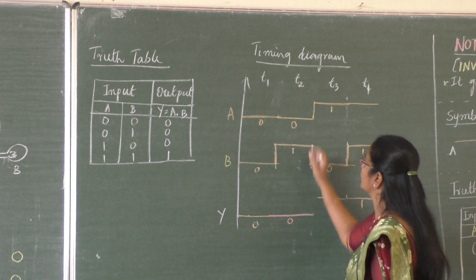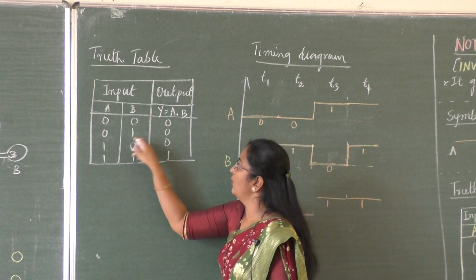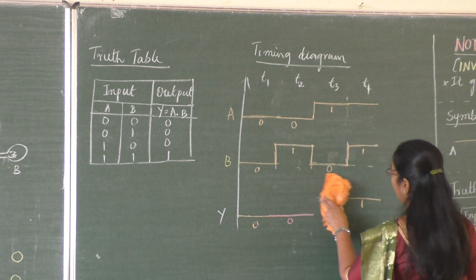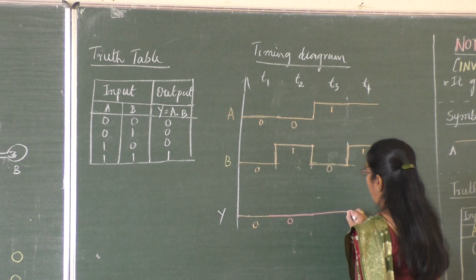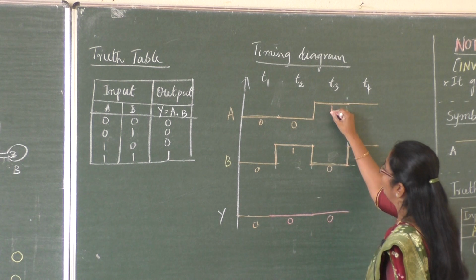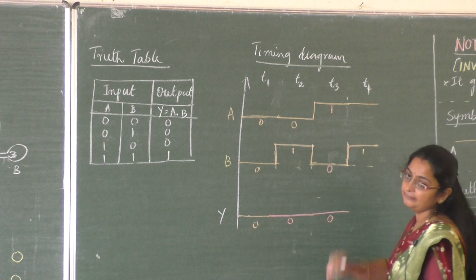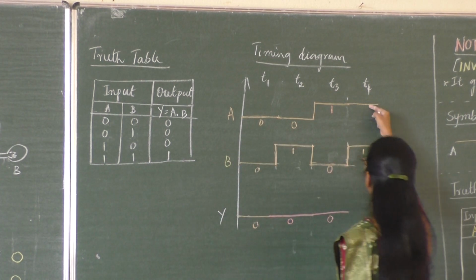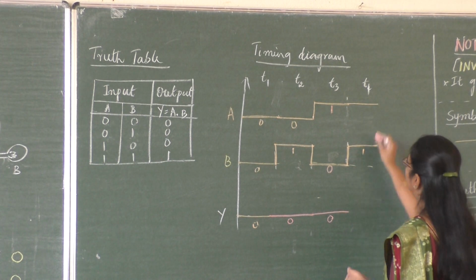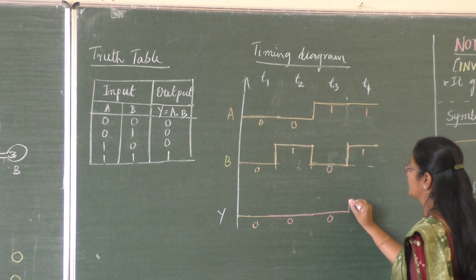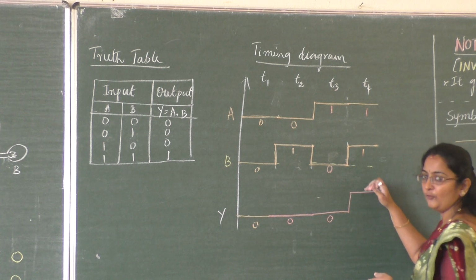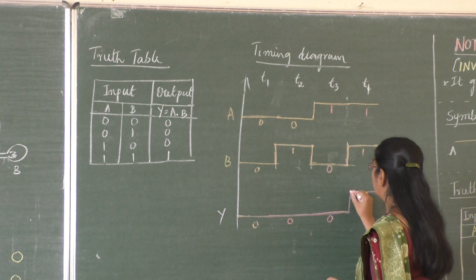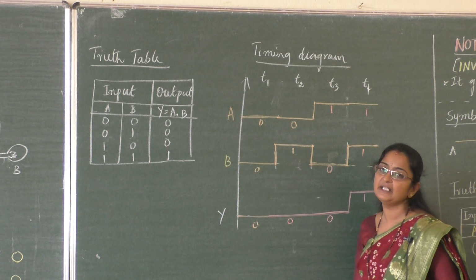This one will be 0. 0, 1, 0. Like that, 1, 0 again, 0. 1, 0 again, I have 0 here. For 1, 0, 0 at time T3. Next at time T4, 1, 1, 1. This is 1 at T4, so here it should be 1. I have to draw the waveform at the higher level, 1. So this will be our output waveform of the timing diagram.